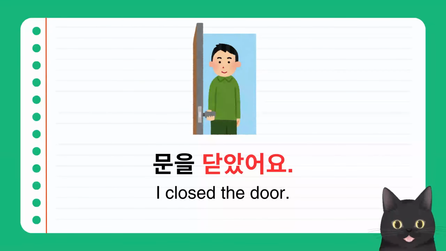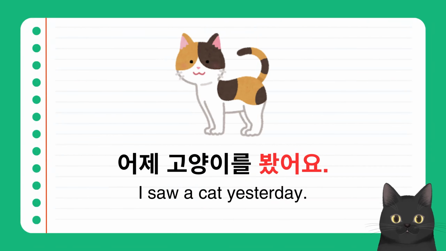문을 닫았어요. I closed the door. The verb 닫다 ends with the vowel 아. So you put 았어요 after the verb. So it becomes 닫았어요. 어제 고양이를 봤어요. I saw a cat yesterday.